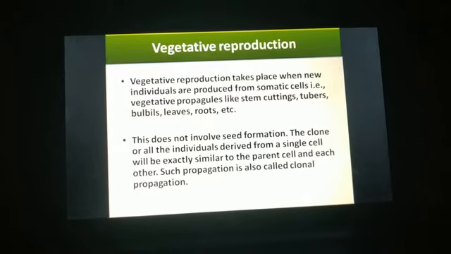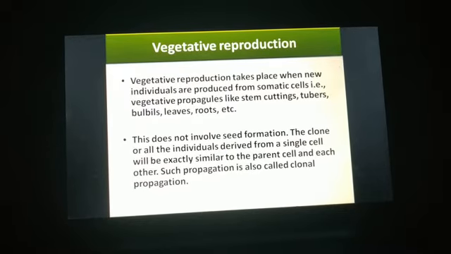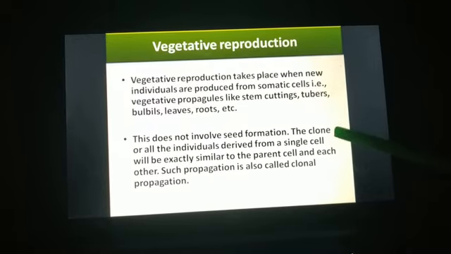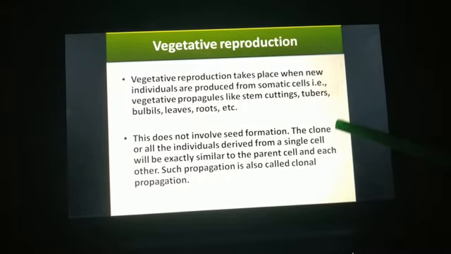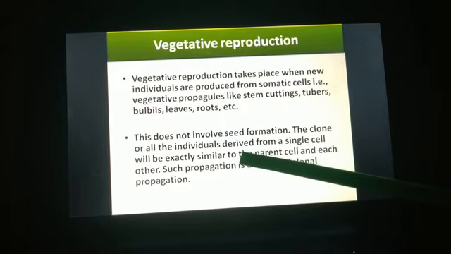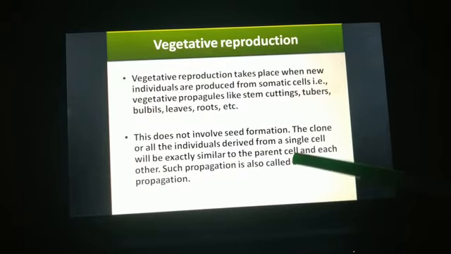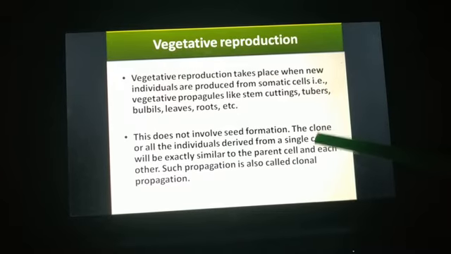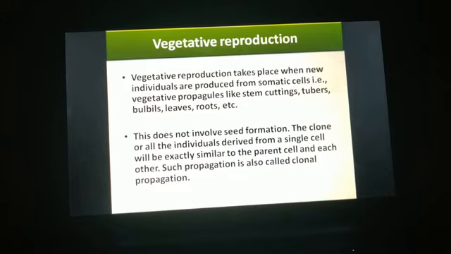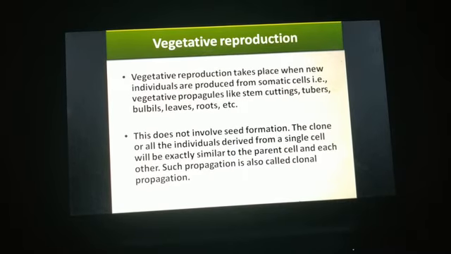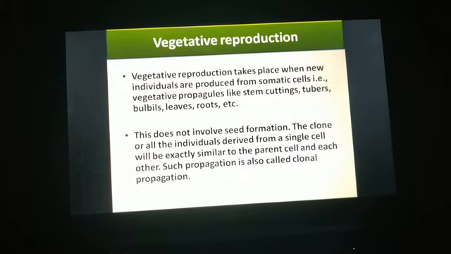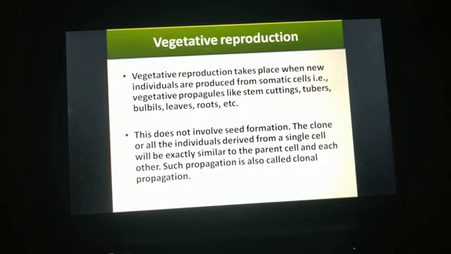Next, the clone. All the individuals derived from a single cell after asexual reproduction are clones, exactly similar to the parent cell and to each other. See here, students, in asexual reproduction there is no gamete formation, no fusion of gametes, right? Only a single parent is involved. So all the characters in the parent cell are taken up by the offspring.